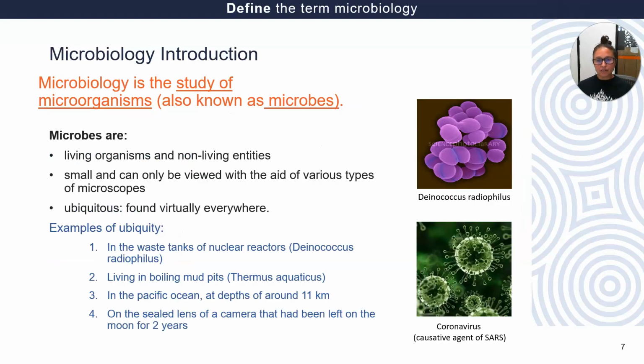Now, we're going to look at microbiology, and microbiology just looks at the study of microorganisms. So you know what an organism is. So a microorganism is just an organism that you need a microscope for, okay? So they're so tiny that they can't be seen with the naked eye, all right? And they are everywhere. And here are some examples of where they all live. They live everywhere.